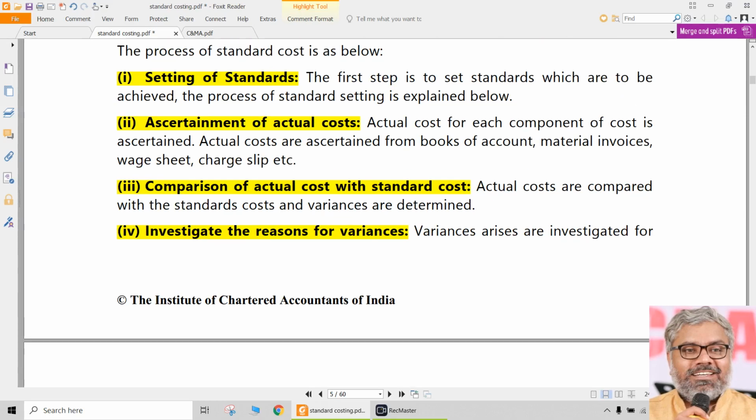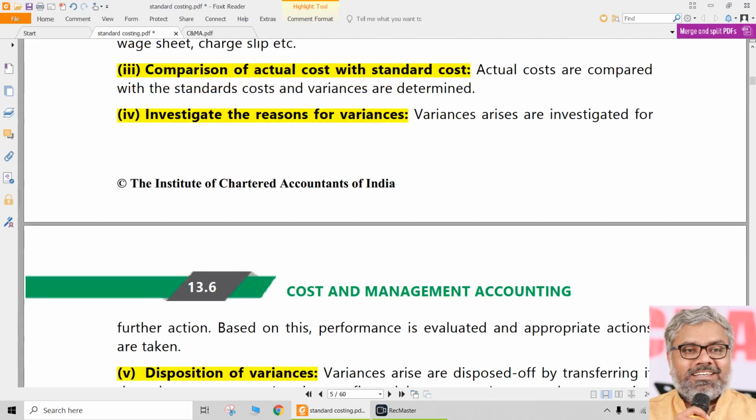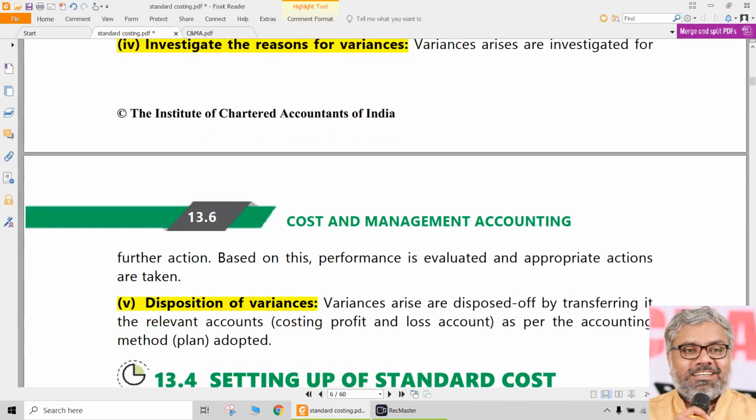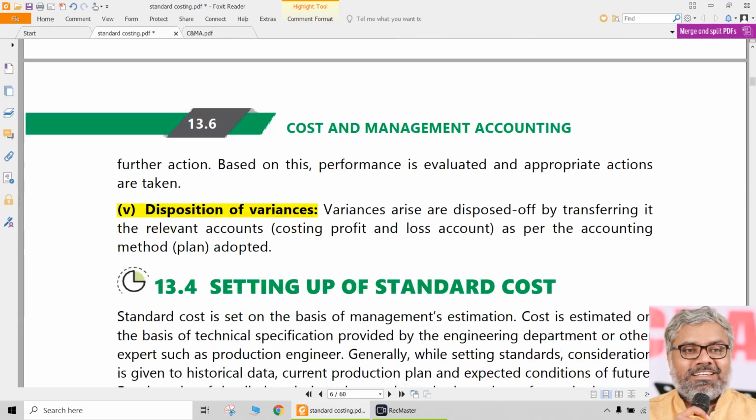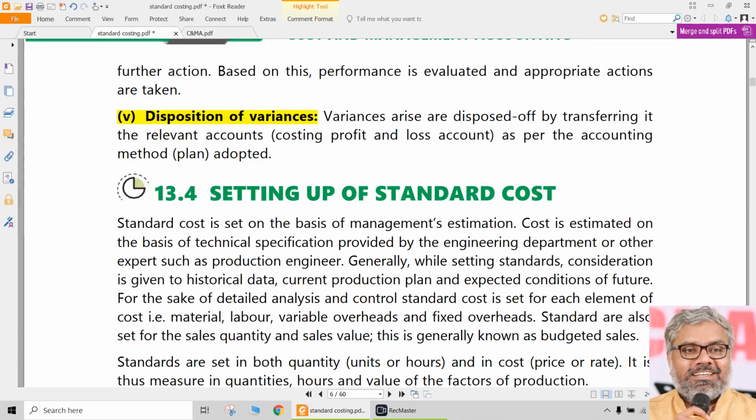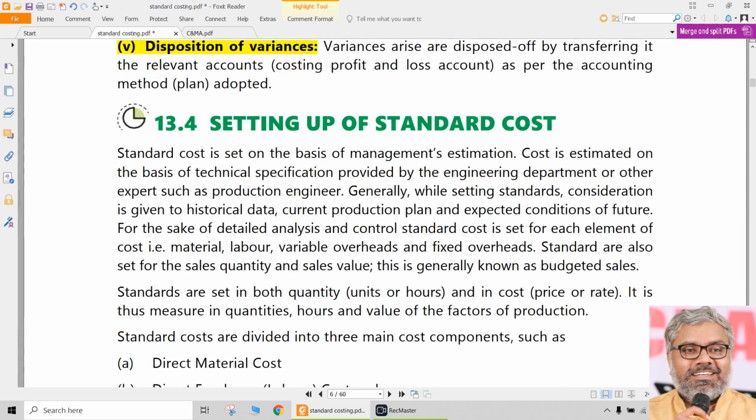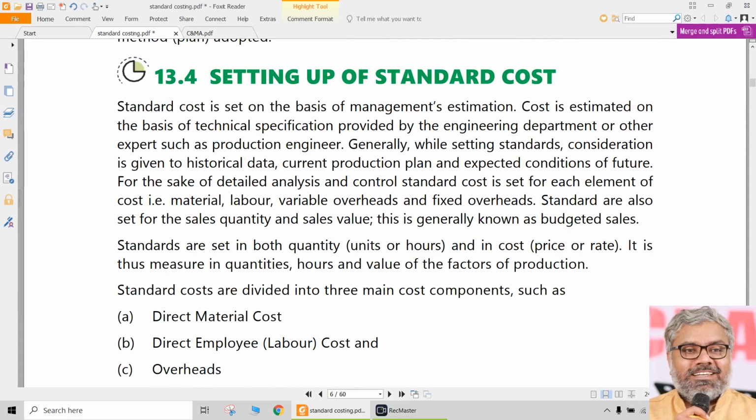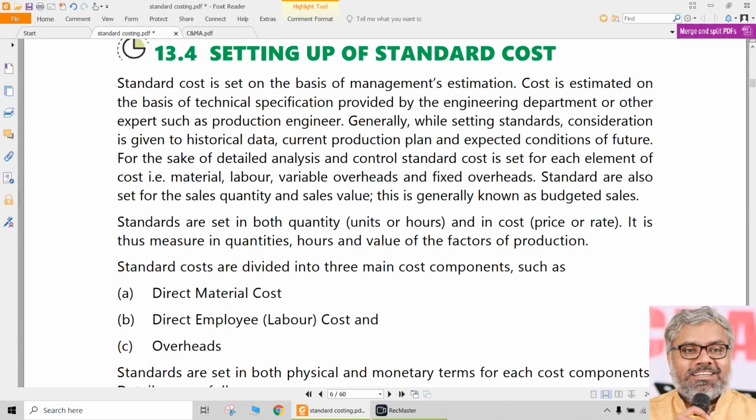There is nothing too technical about it. First, there should be a standard. Then you should ascertain actual cost. Then compare actual with standard. Then there will definitely be variances. Investigate the reasons for variances. Once you know the variances, accounting wise, you have to dispose of them by transferring to the costing profit and loss account. Management wise, management will take appropriate action as to why these variances have occurred and how they can be avoided in future. That is management's prerogative. So that is the overall process of standard costing, we can say.